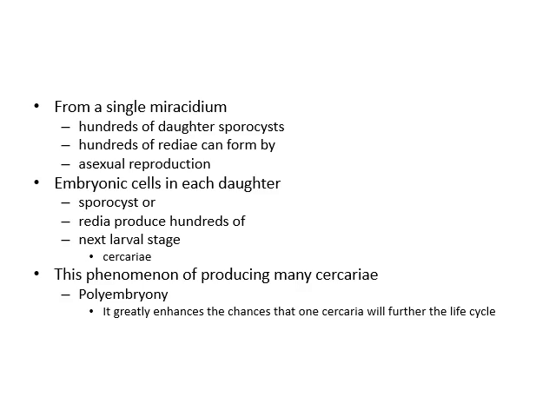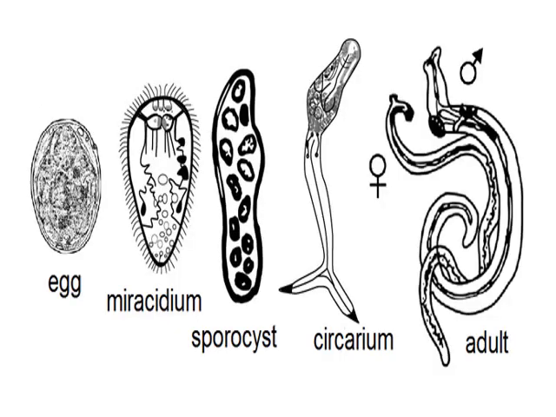Embryonic cells in each daughter sporocyst or redial cell produce thousands of new larval stages known as cercariae. This phenomenon of producing many cercariae is known as polyembryony. It greatly enhances the chances that one cercaria will further the life cycle. Here you can see the egg. Then from the egg, the miracidium larva will be produced, and then the sporocyst will be produced. The sporocyst will develop into cercaria, and cercaria will develop into an adult.